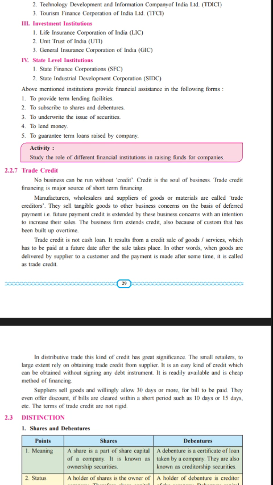They sell tangible goods to other business concerns on the basis of deferred payment, that is, payment should be made in the future. For example, if the manufacturer sells a certain amount of goods to the wholesaler, the wholesaler will not make the payment of the whole amount at once. If the manufacturer sold goods of rupees 1 lakh to the wholesaler, the wholesaler will give only 50,000 rupees, and the rest of the 50,000 he will give after 30 days, when he has sold a certain amount of goods to the ultimate consumer in the market.